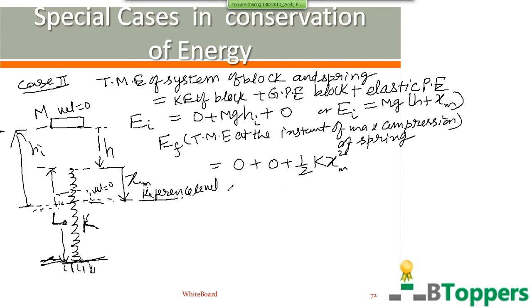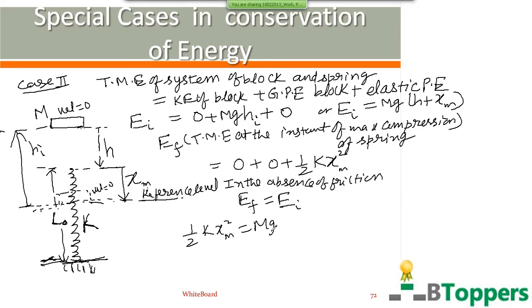So in the absence of friction and air resistance, the block moves under the influence of conservative forces. Gravitational force is a conservative force and the elastic force by the spring is also a conservative force. And the total mechanical energy of the block and spring remains constant when there is no friction and air resistance. So E_f equals E_i. So we can write half k x_m squared is equal to mg times (h plus x_m).